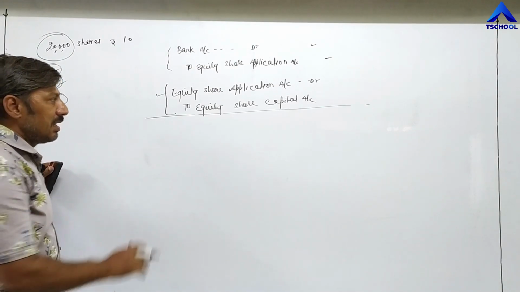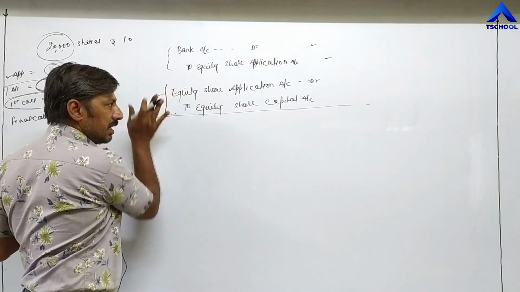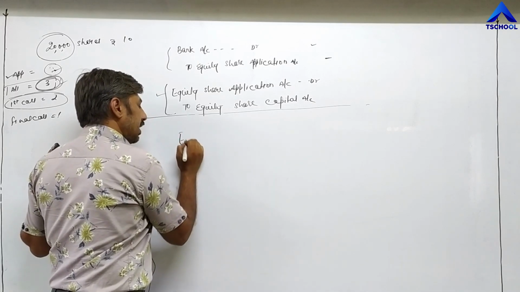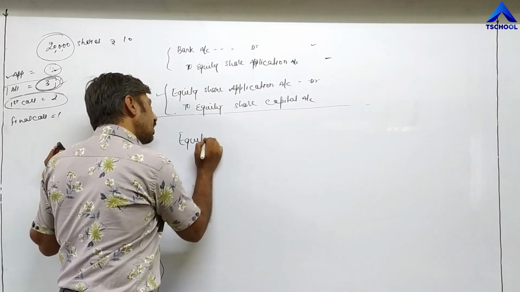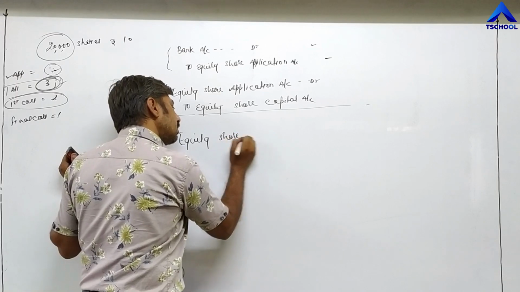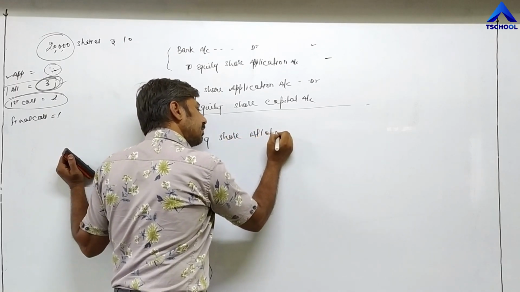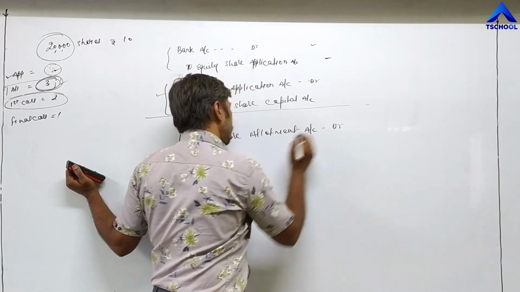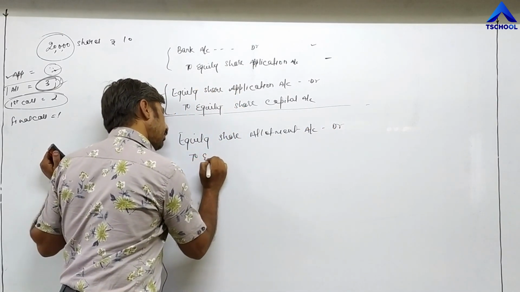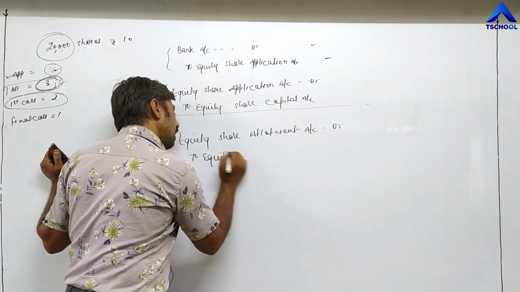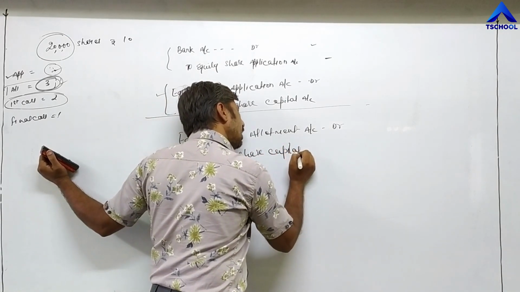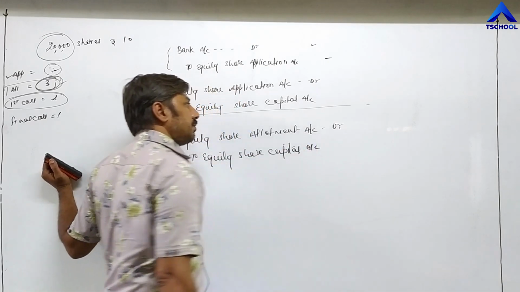And the advance entry is similar to the second entry, but here instead of equity share application account we have to write equity share allotment account debit to equity share capital account.